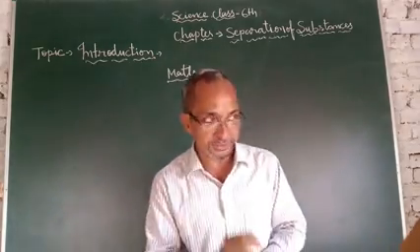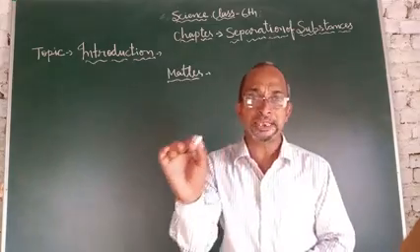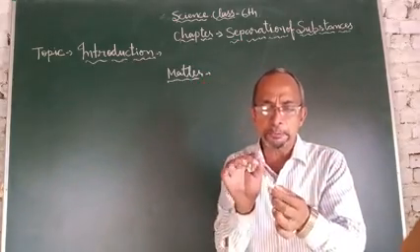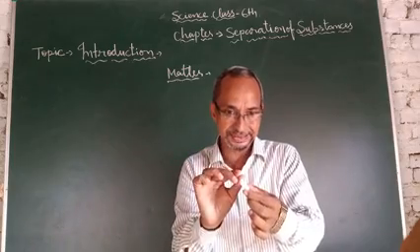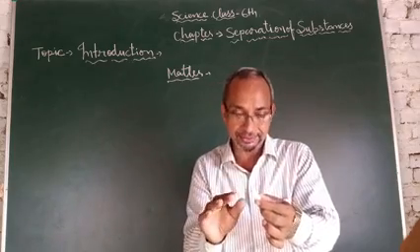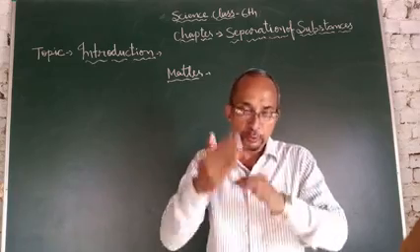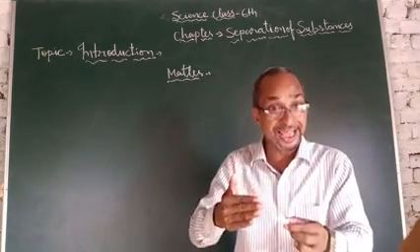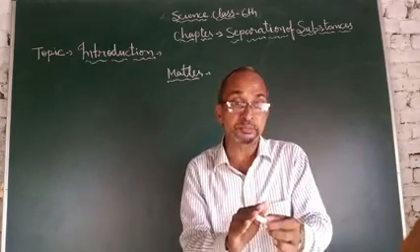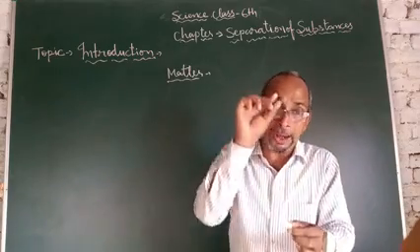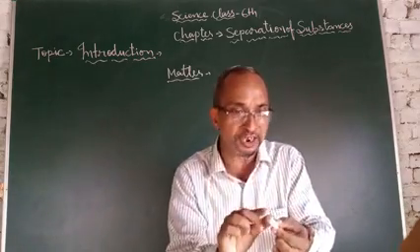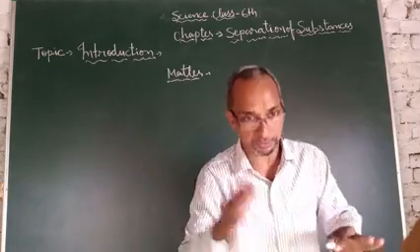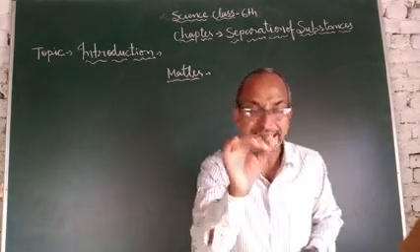Now the second point: all matter is made up of very tiny particles called atoms. For example, this chalk is made from small particles. When you break this chalk into smaller and smaller particles, finally you will reach a point where you cannot separate or divide the smallest part of the chalk into different parts. That part is known as the atom.